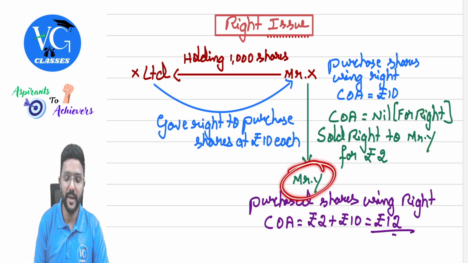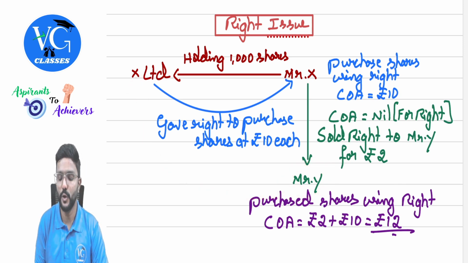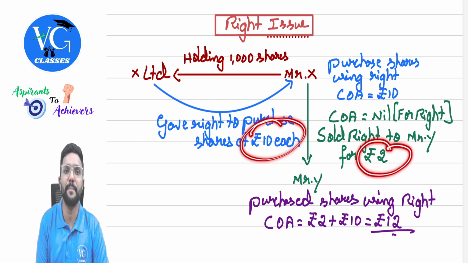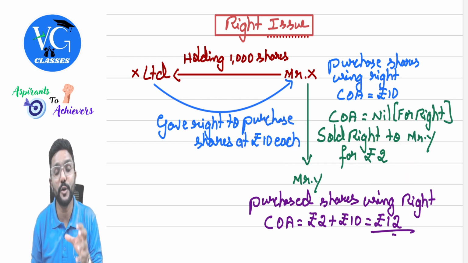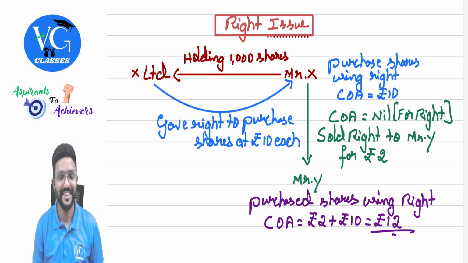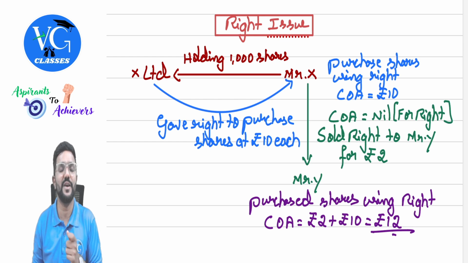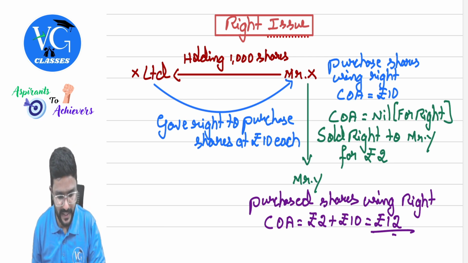And Mr. Y, when he purchased the shares from X Limited, what is the total cost of acquisition for him? 2 rupees what he paid to purchase the right plus 10 rupees what he paid to purchase the shares. Totally 12 rupees. And this 12 rupees is the cost of what? Cost of shares. Clear? Because I cannot consider it as a cost of right because he cannot sell this right again in the future because he has used this right and he has purchased the shares, guys.